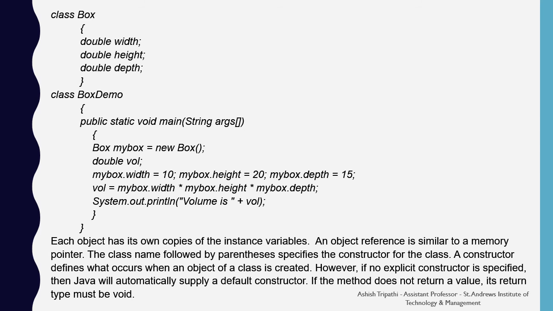A constructor defines what occurs when an object of the class is created. If no explicit constructor is specified, then Java will automatically supply a default constructor to our program. If a method does not return a value, its return type must be void. Hence you can see the main function return type is void.